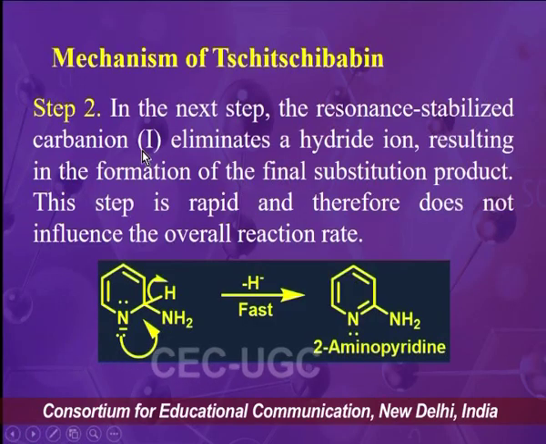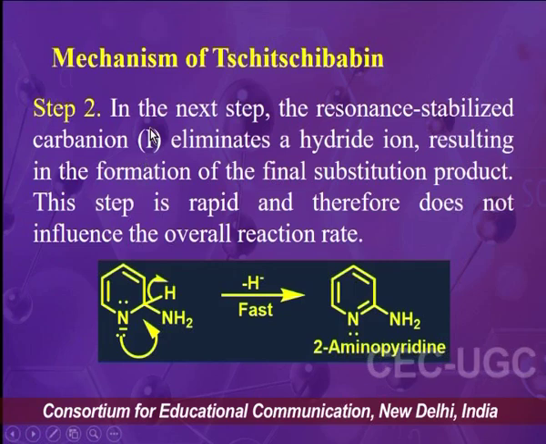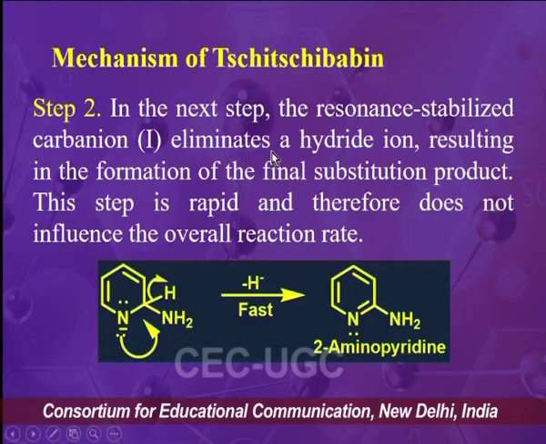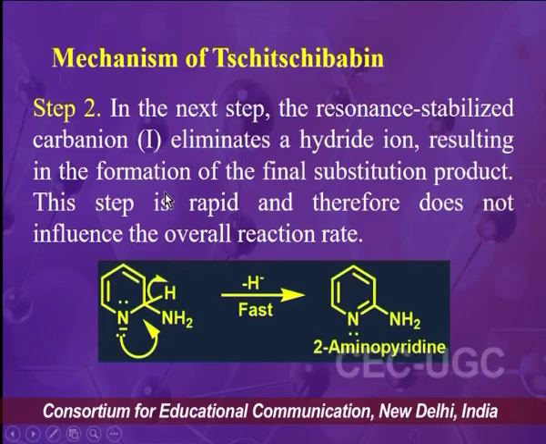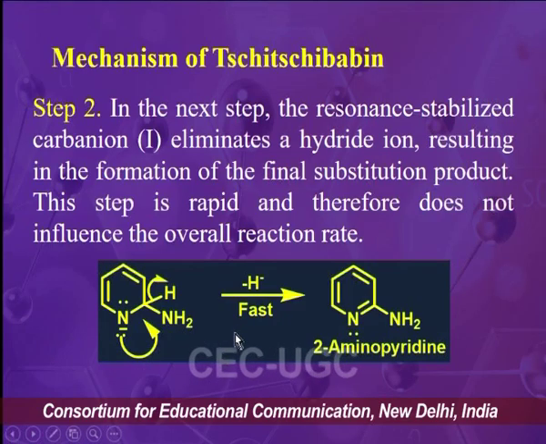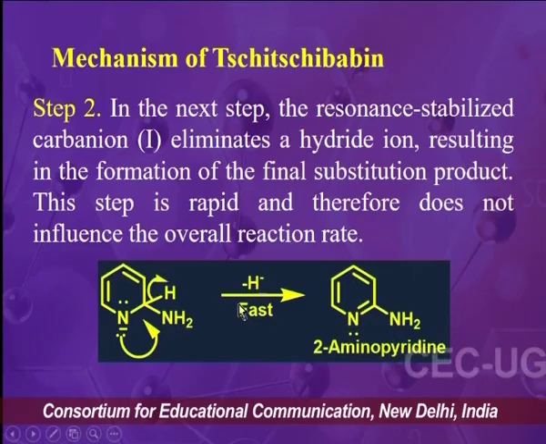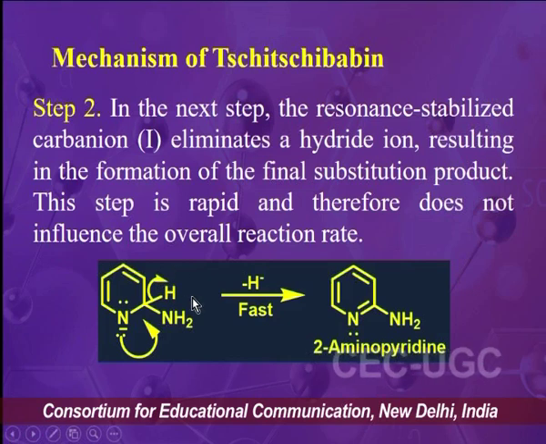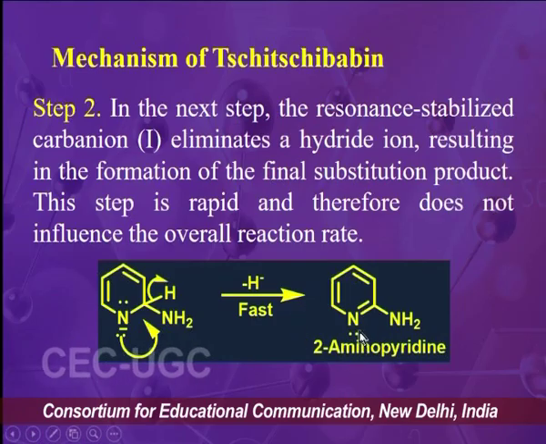So after step 1, where we got the resonance stabilized carbanion intermediate, in the second step this resonance stabilized carbanion eliminates a hydride ion that results in the formation of the final substitution product, and this step is rapid and therefore does not participate in the overall reaction rate. So you can see that this carbanion will eliminate the hydride from the intermediate and will produce 2-aminopyridine as the final product.